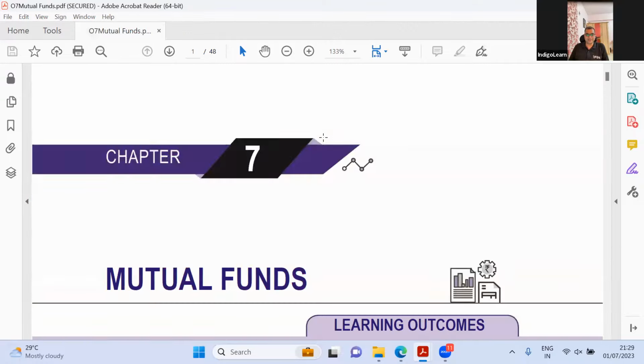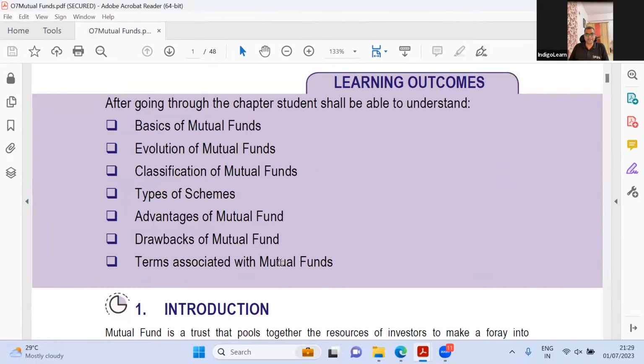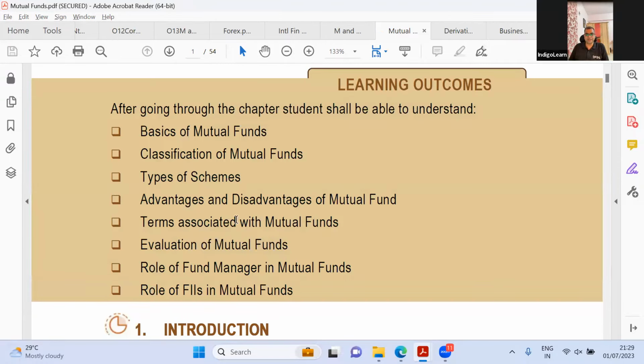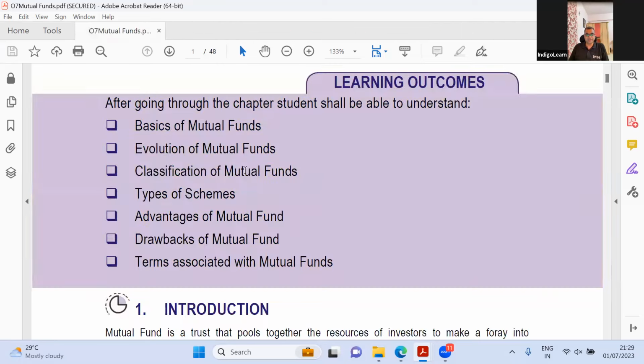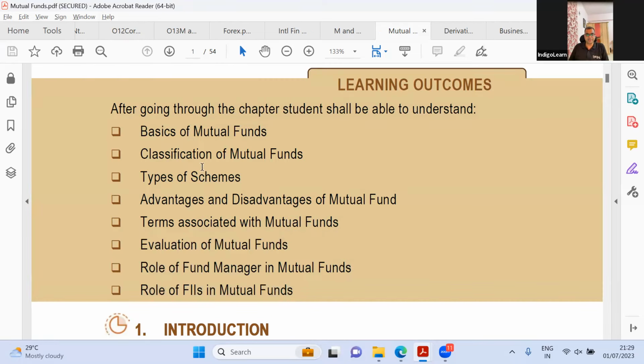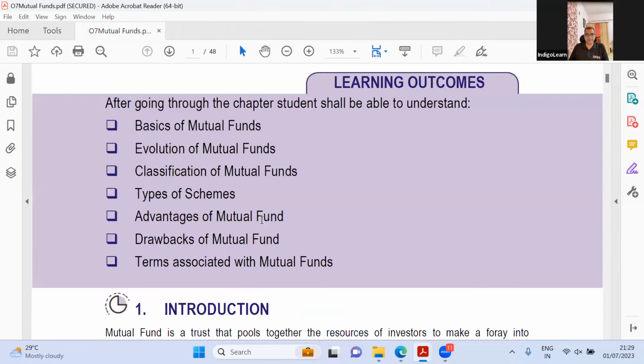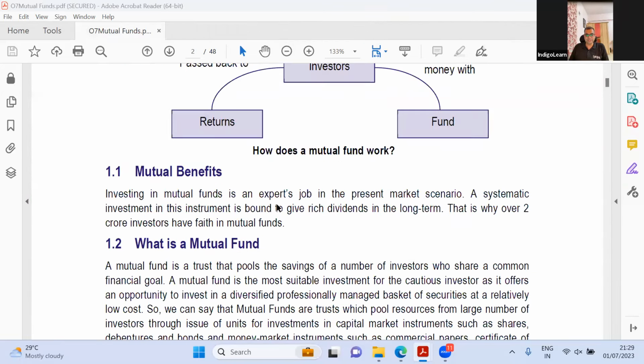Very little, guys. So drawbacks, terms associated, drawbacks and terms, evaluation of mutual funds, role of fund manager, and role of FIs. So I think they've added these three new aspects: evaluation, classification, types. So they didn't have evaluation, so I think they moved that out from the old syllabus. Let us see what they have added.